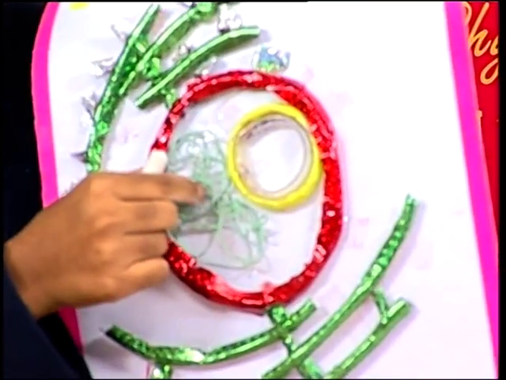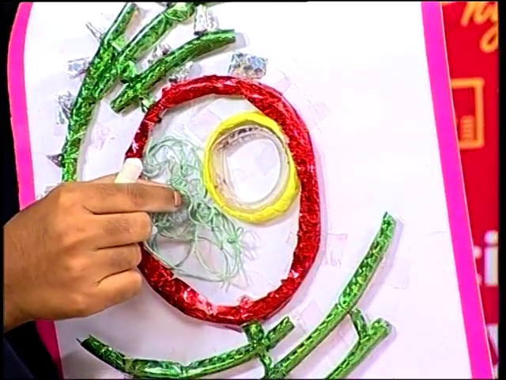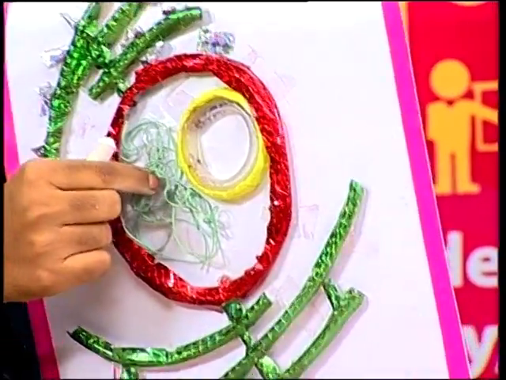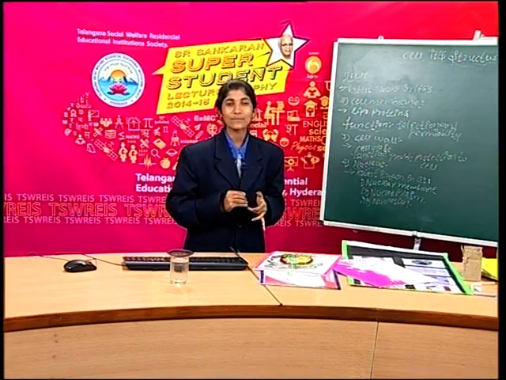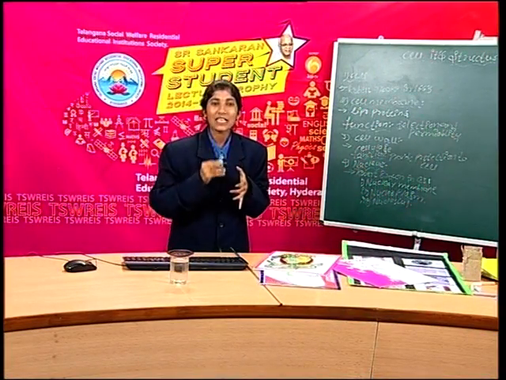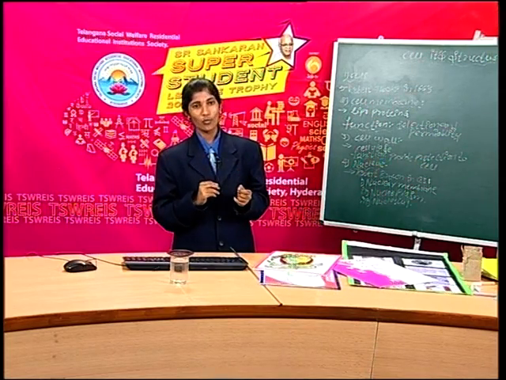Then what is this? This is called chromosomes. In cells, a colored substance is present, and that we call chromosomes. Actually, chromosomes are present in the cell in the form of chromatin fiber.